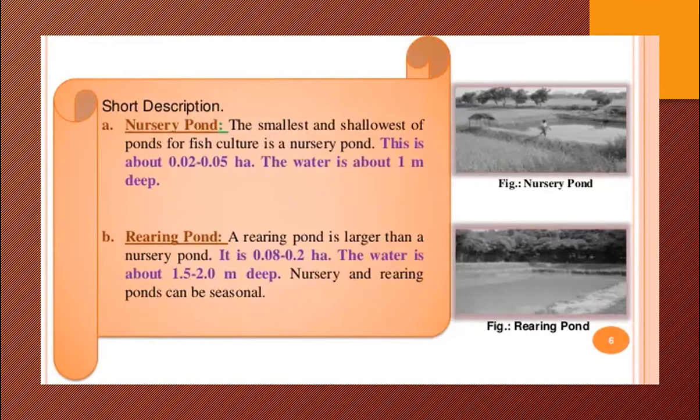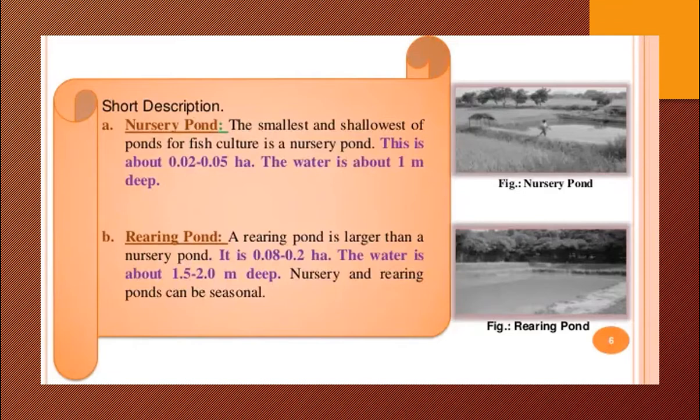The next one, again a brief description. Nursery pond is the smallest, shallowest pond for fish culture. It is about 0.02 to 0.05 hectare. The water is about 1 meter deep. See the first figure. Second one, rearing pond is larger than nursery pond. Again 0.08 to 0.2 hectare.